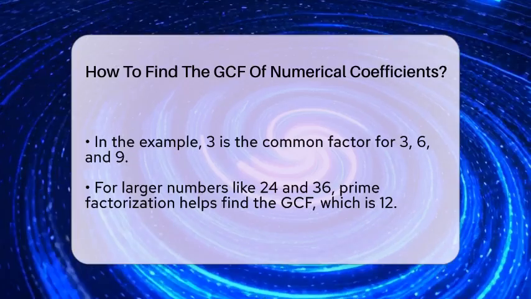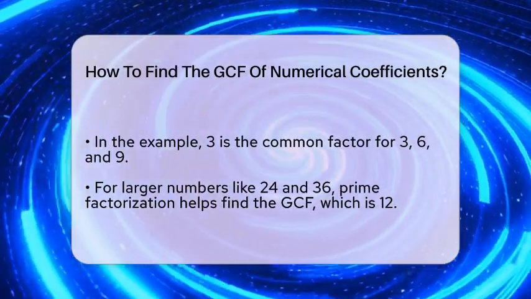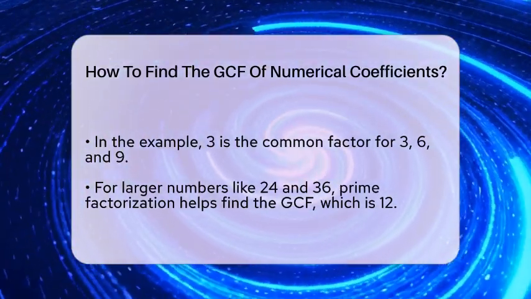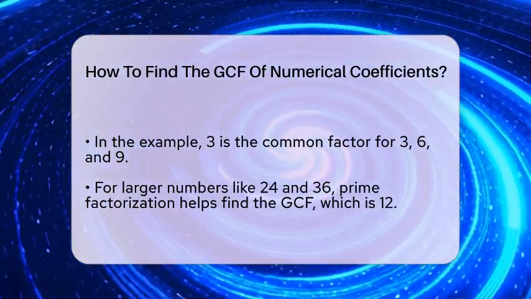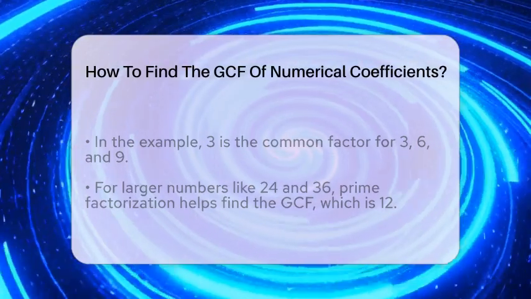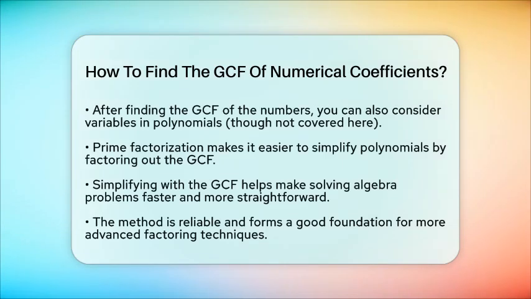When working with polynomials, after finding the GCF of the numerical coefficients, you also consider the variables. But for now, focusing on the numbers, prime factorization is the easiest way to find the GCF. This step is essential because it helps you simplify the polynomial by factoring out the GCF. When you factor out the GCF, the polynomial becomes easier to work with and makes solving problems much faster.